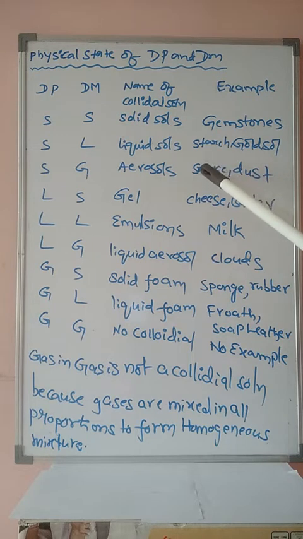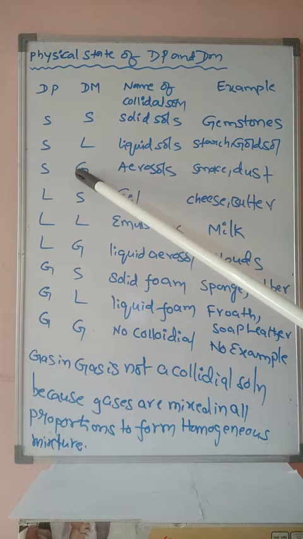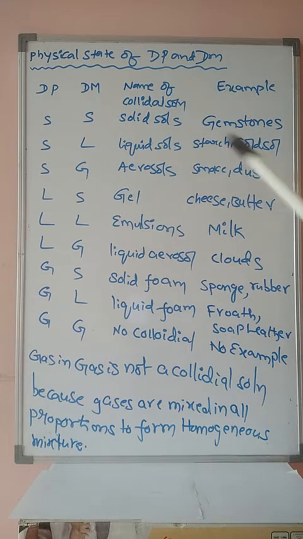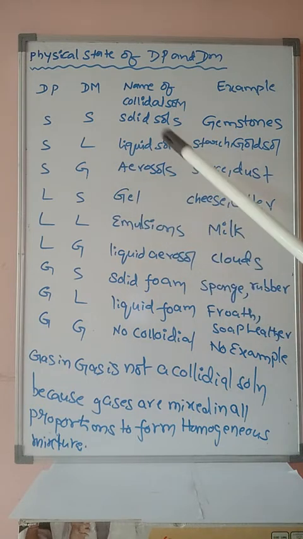Just now we discussed that smoke is a mixture of air and carbon particles. Air is the dispersion medium, and the carbon particles are the dispersed phase, dispersed in the air. Similarly, dust is a mixture of air and mud particles. Air is the dispersion medium, that is gas, and dust particles are the dispersed phase, that is solid. Hence smoke and dust are good examples of aerosols.